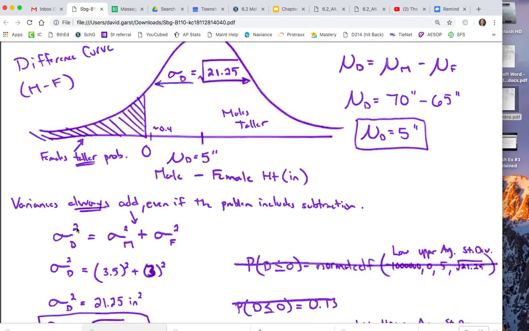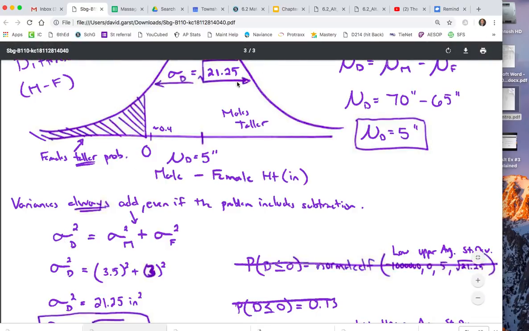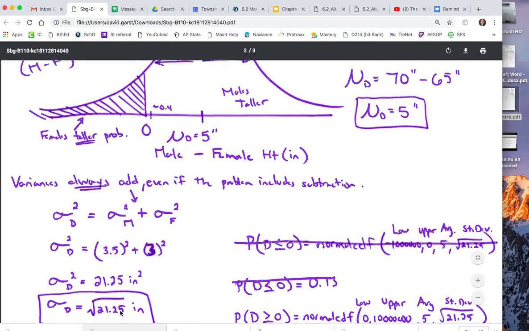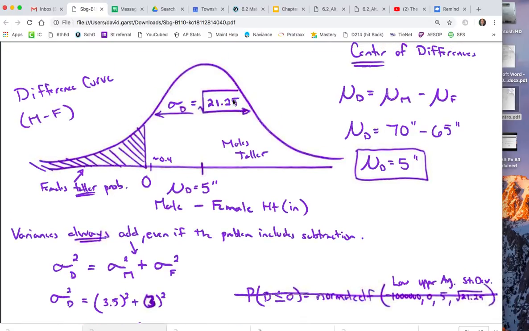So in this case, to find the standard deviation of the difference, the male minus female difference, the variance of the difference is the variance of the males plus the variance of the females. That's 3.5 squared plus 3 squared, and if you put that together, you get 21.25 inches squared. Then if we take the square root of both sides, the standard deviation of the difference is the square root of 21.25 inches. I'll put that right here in my curve.